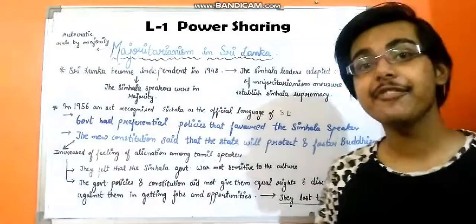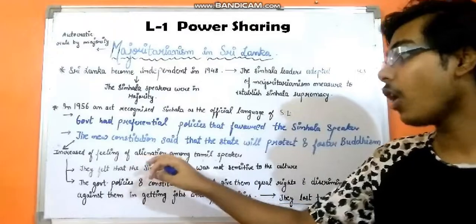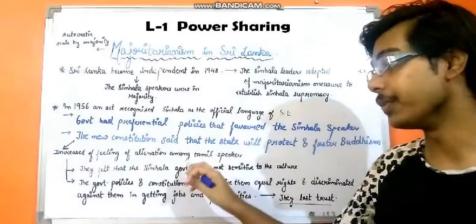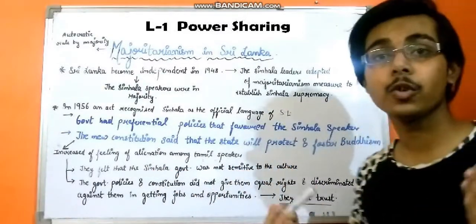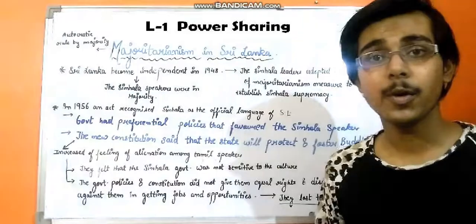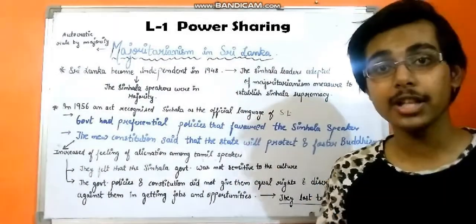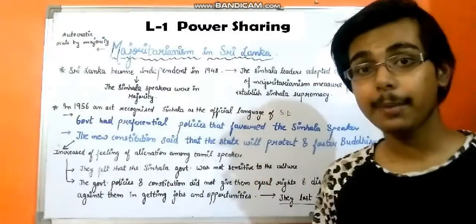So what was the effect of all this on the Tamil people? The Tamil people thought that the country did not belong to them. That is, they had a feeling of alienation. They felt that the Singla government was not sensitive to their culture. Well, it's very simple, right? If nobody's talking about your language, nobody's talking about your culture, you would feel that the country we are living in does not care about our culture.